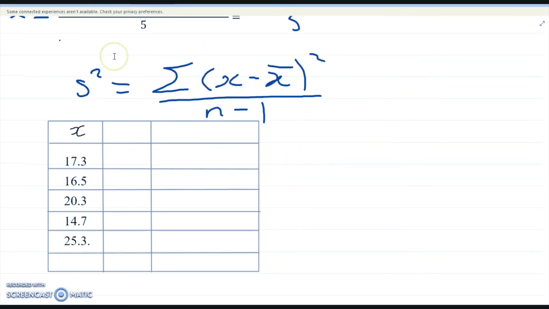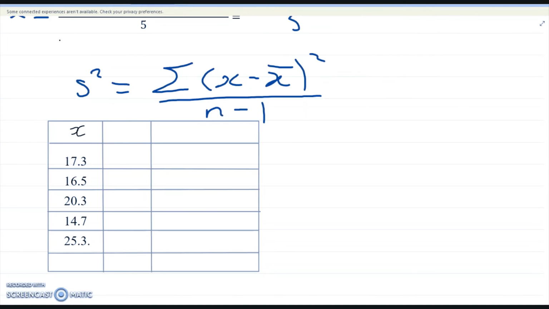Okay, so now we go on to finding the variance. What we need is this part right here. I've just put the data that we have in a table. Now remember what I said, putting the data in a table does not make that data grouped. What makes the data grouped is the frequency. Since this is in a table and we don't have a frequency, it is still ungrouped data.